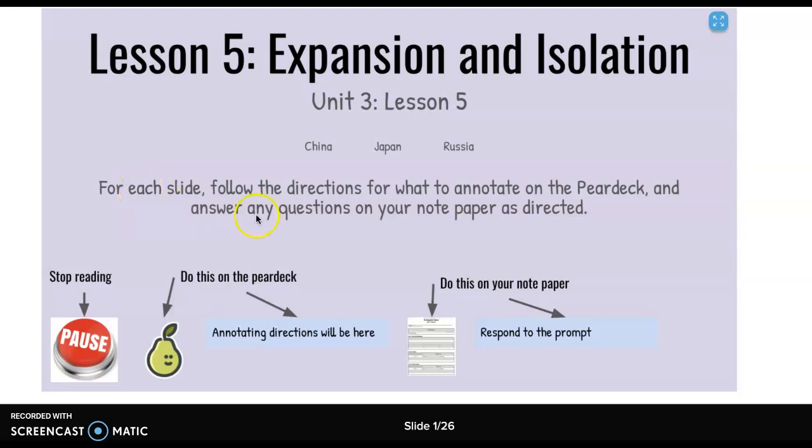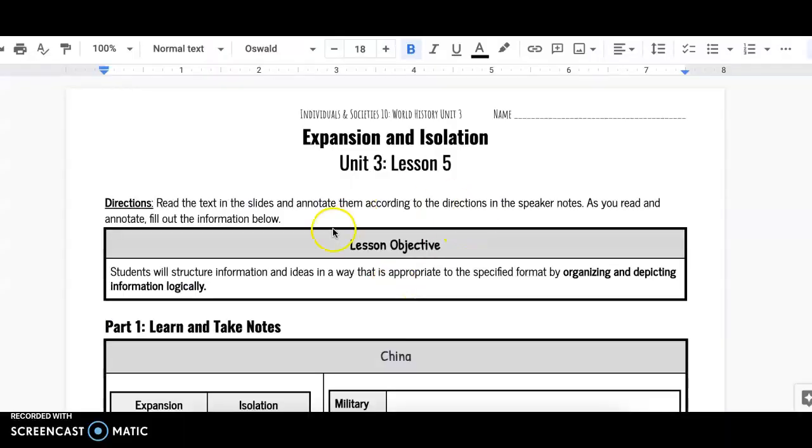As the last lesson, you are going to follow the directions for what to annotate on the pear deck and answer any questions on your note paper as directed. When we see the pause, we'll pause after reading. We will do whatever it says on the pear deck, or we will continue to work on the worksheet and respond to the prompts there. Let's get started. Here's what my note paper should look like.